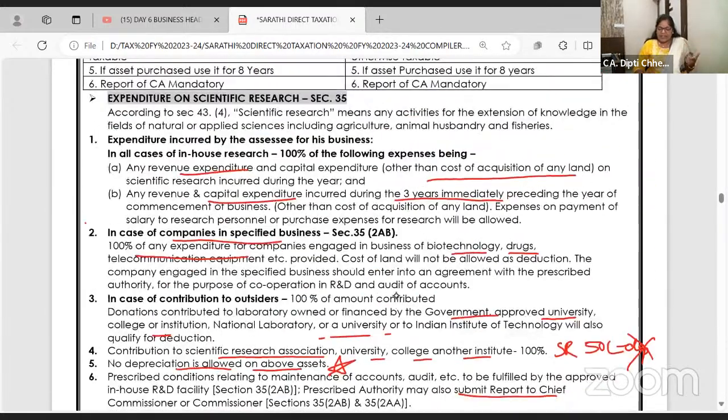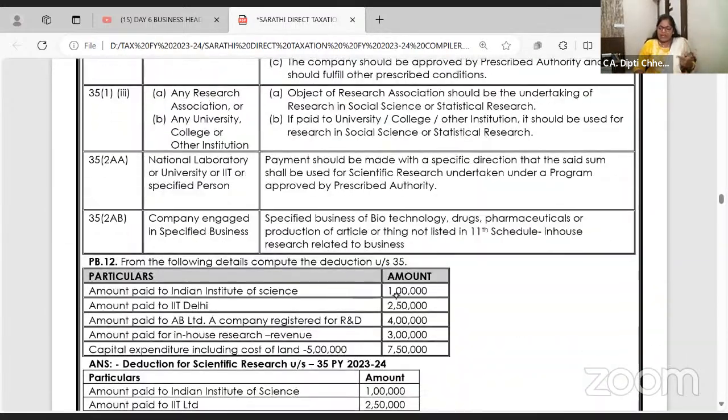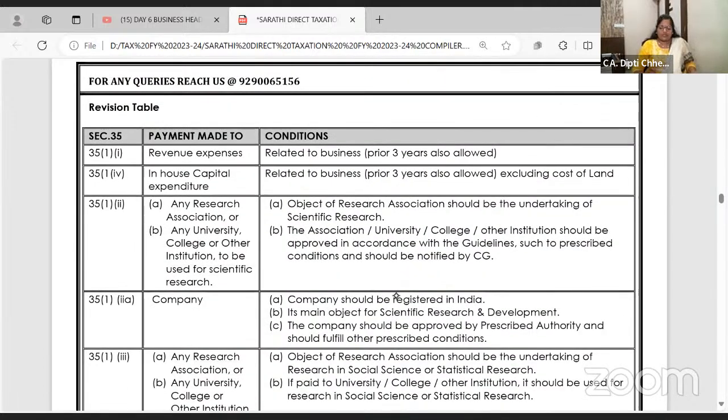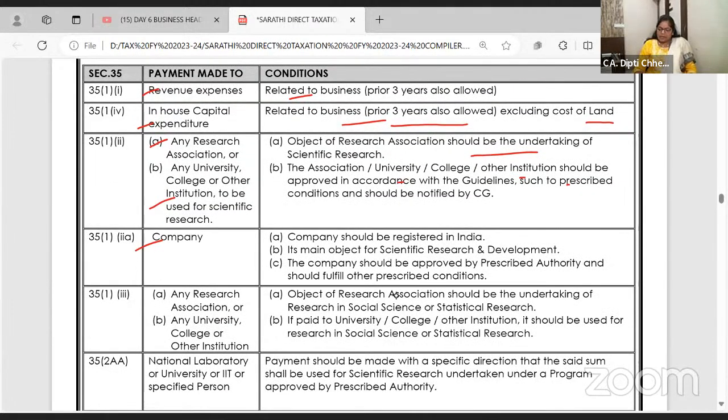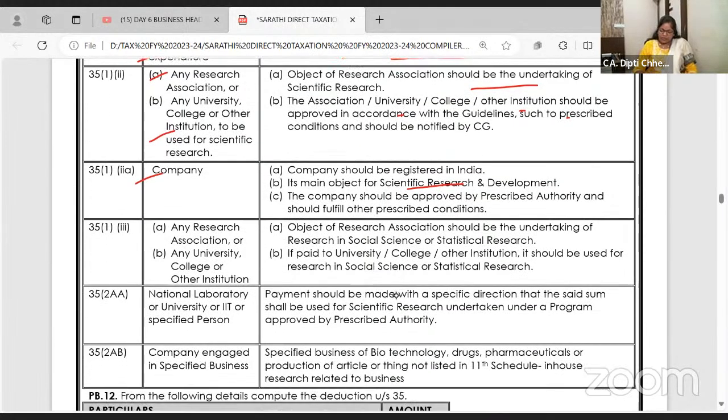This was the explanation. Now the gist, and then we will work out the question and answer. Revenue expense allowed, capital expenditure allowed, prior 3 years, except cost of land. Research association, university should be undertaken, all allowed. Company which is doing 100% research should be formed for the object of research.